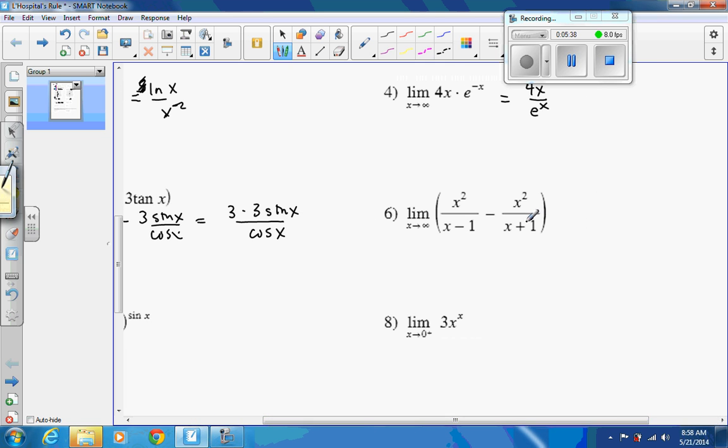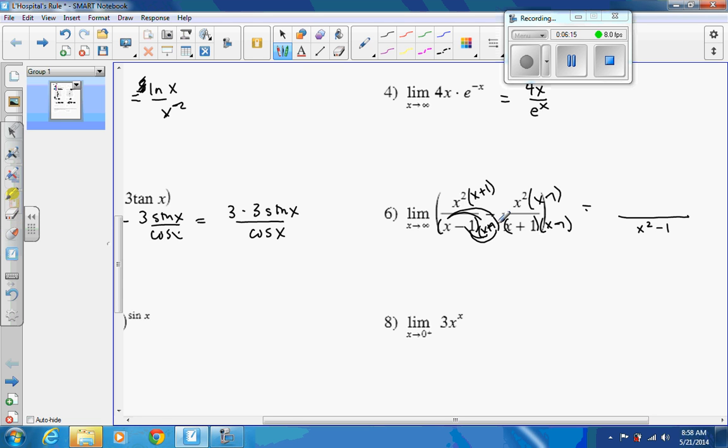Try the next one. I don't have a common denominator, but I can get one. I'd have to multiply by x plus 1 there. So that gets multiplied by x plus 1. And this factor would need to get multiplied by x minus 1, x minus 1 on the top. And our common denominator would be x minus 1 and x plus 1. You multiply those together. That's the difference of two squares. If you don't believe me, multiply it all out. FOIL it if you don't remember, and you're just going to get x squared. The two middle terms are going to cancel, and a negative 1.